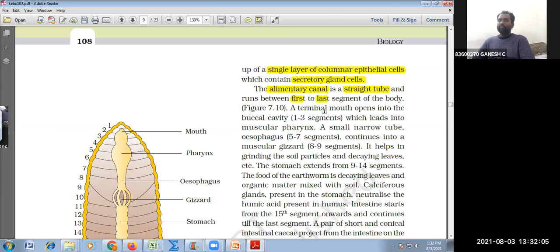The terminal mouth opens into the buccal cavity. Where is the buccal cavity? Third segment. The buccal cavity is from 1 to 3. Mouth to the third segment, you call it the buccal cavity, and on the fourth segment, very, very important, I'm telling you.